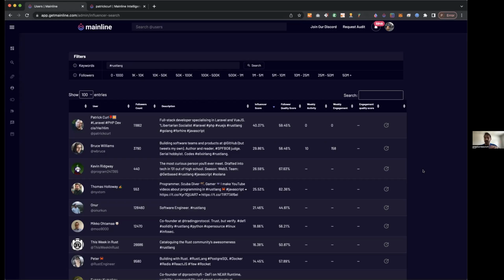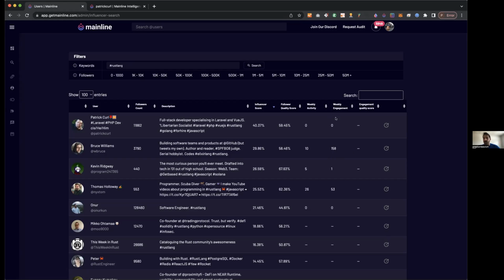What you're looking at here is kind of the overall page where it shows you the 30,000-foot view of what's happening here. So, for example, if I was looking to work with someone in Rustlang, that might be active on Twitter and also have a higher influence, this would be the way I could do it, right? It looks like Patrick has very high influence, but isn't very active. Bruce has very high influence, but is a little bit more active. So let's click a few more of these and see what we got here.